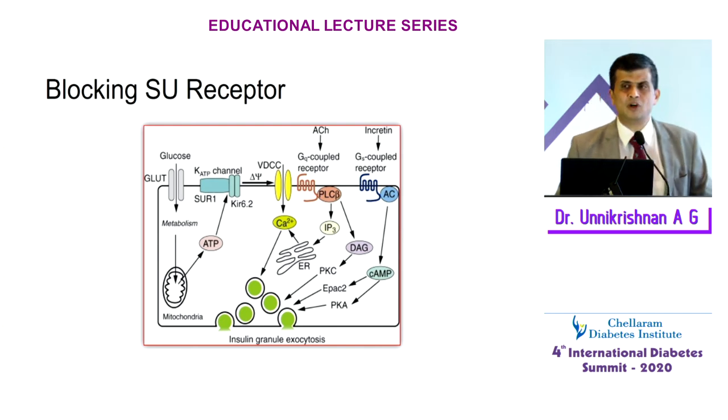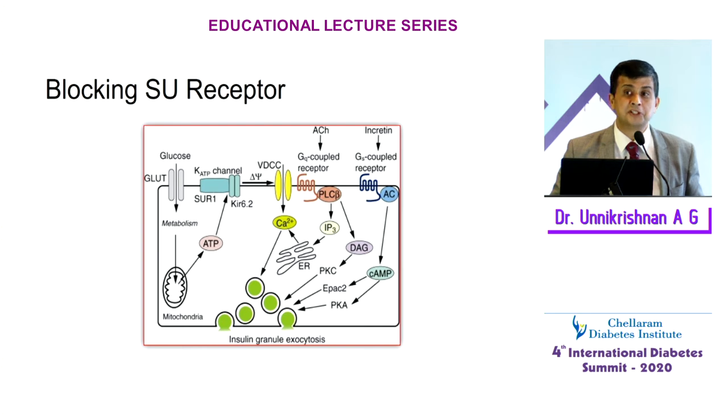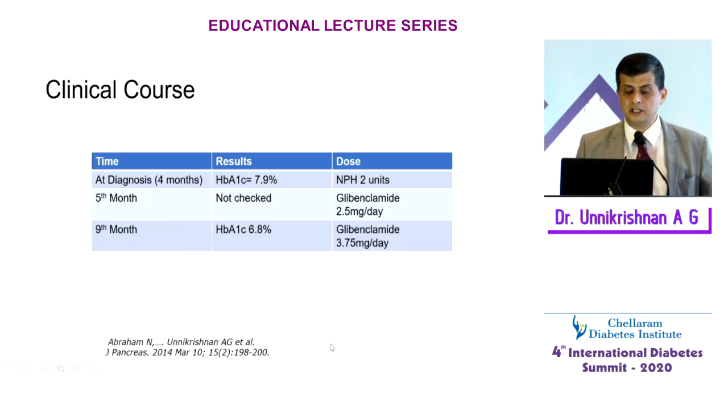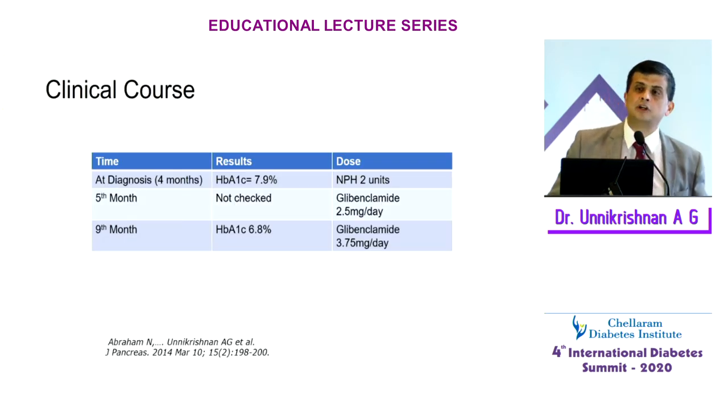So what is the importance of this? The importance of this is that this 4-month-old infant can theoretically be treated by a simple sulfonylurea, glibenclamide. And you can see this is a SUR1 which is encoded by the ABCC8 and which is important in insulin production. And initially, of course, this child was on NPH insulin, but once we got everything done, we started the infant